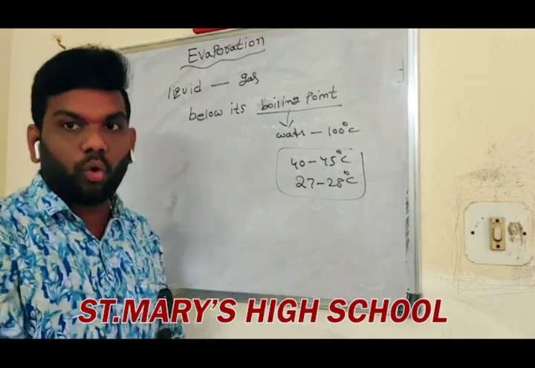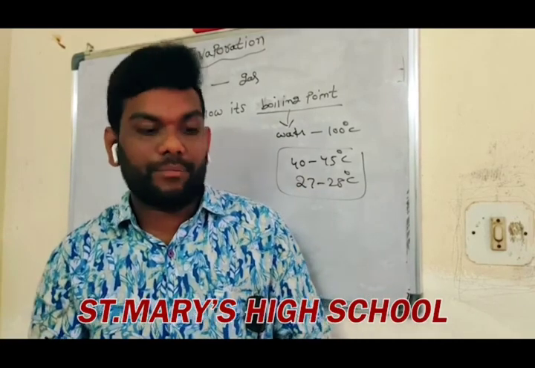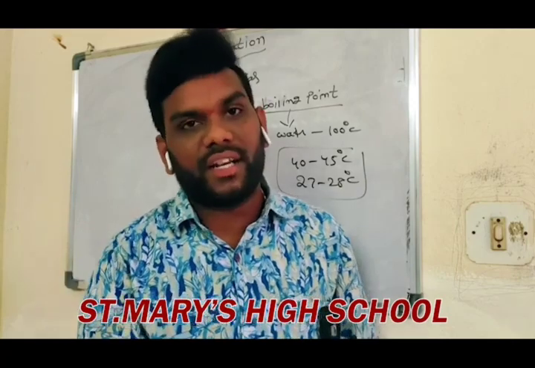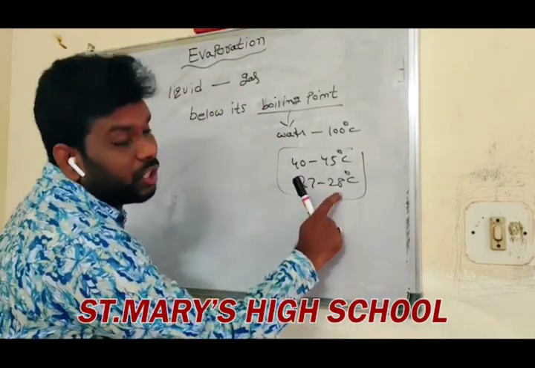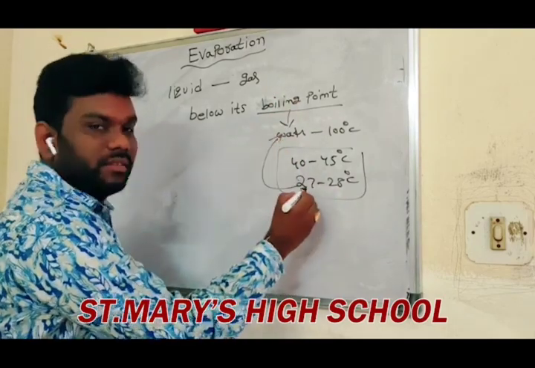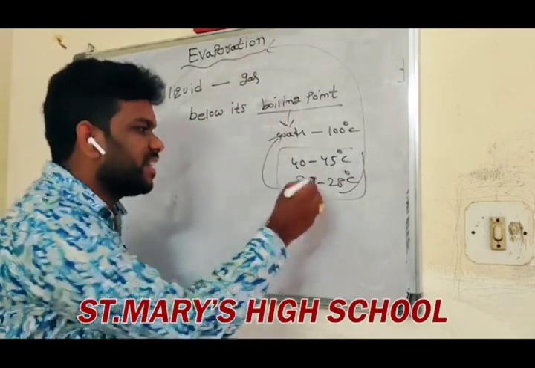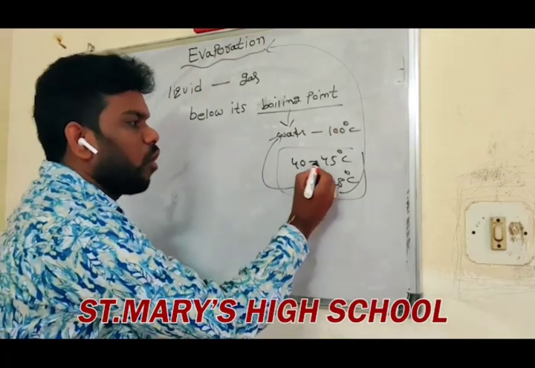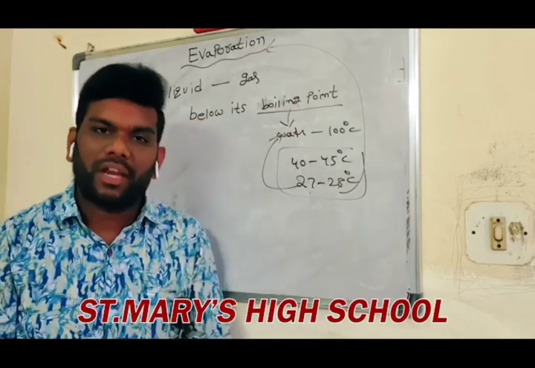When a room is washed with water, after some time the water disappears at a temperature of 27 to 28, which is also below its boiling point. That water is also evaporated at 27 to 28 degrees Celsius. Wet clothes dry outside at 40 to 45 degrees Celsius. That is called below boiling point.